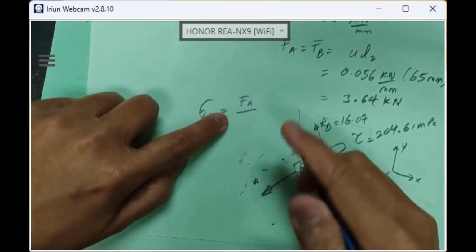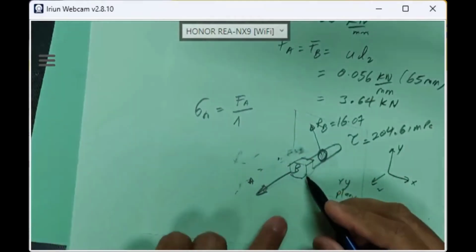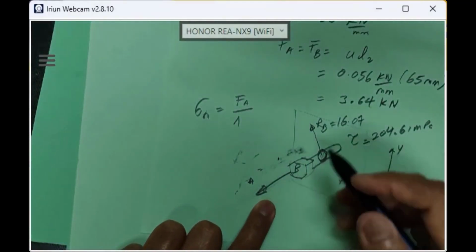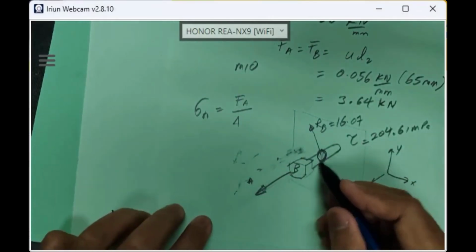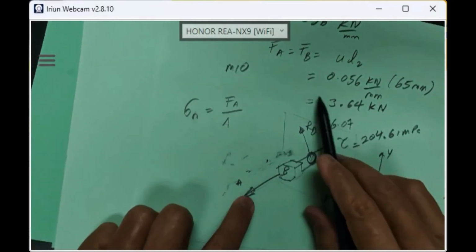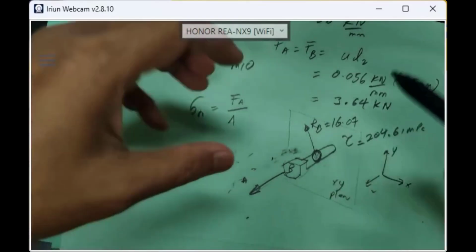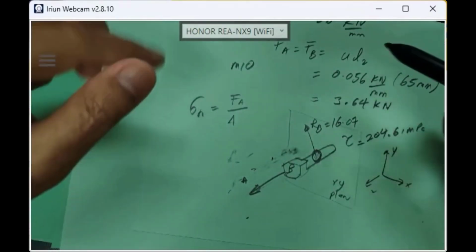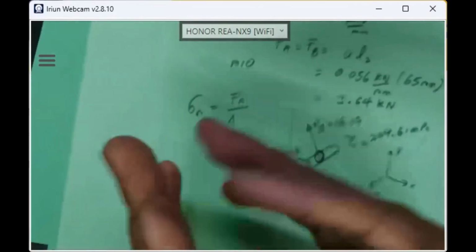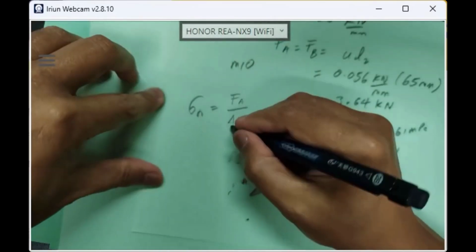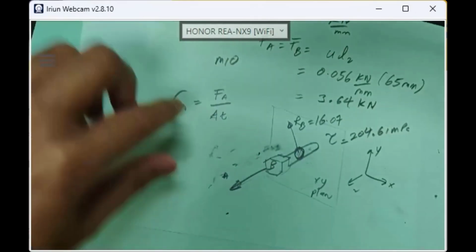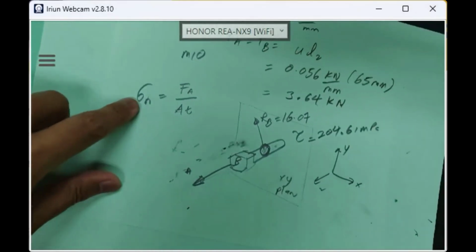Okay, be careful about this thing. For tensile load, I don't use the M10 cross section. This is tensile load, we calculated FA as 3.64. I'm not using pi over 4 times 10 squared. Be careful, because remember, for tensile load we use the tensile area AT. So where is that AT? AT is based on M10.